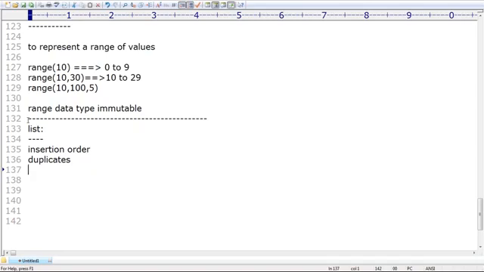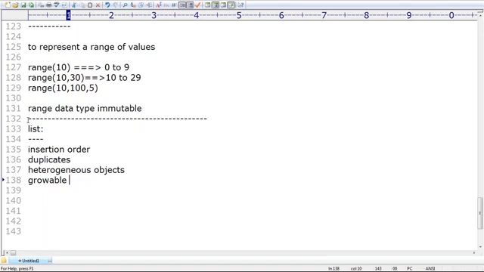Order will be preserved. Heterogeneous objects, allowed or not allowed? Heterogeneous objects are perfectly allowed, no problem at all. Next, growable in nature or not? Yes, based on our requirement, we can increase or we can decrease, no problem at all.